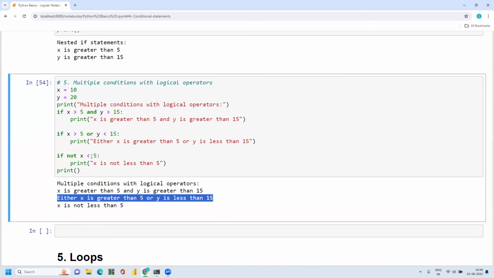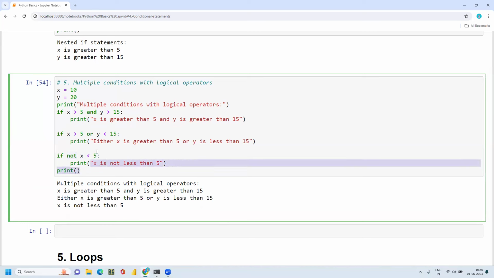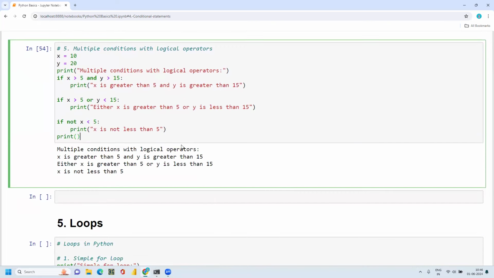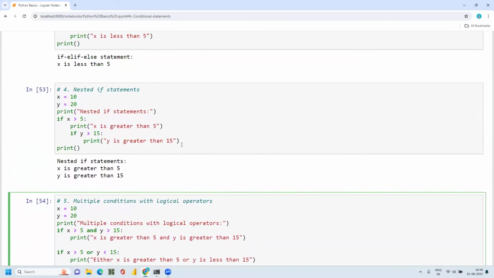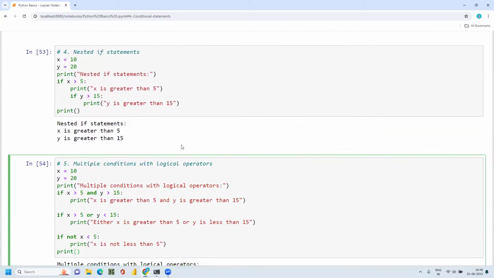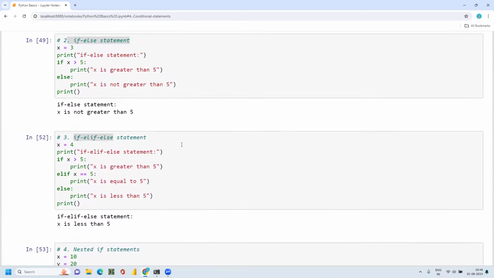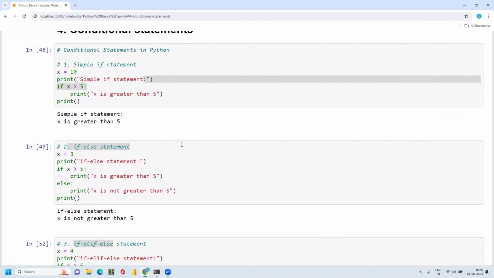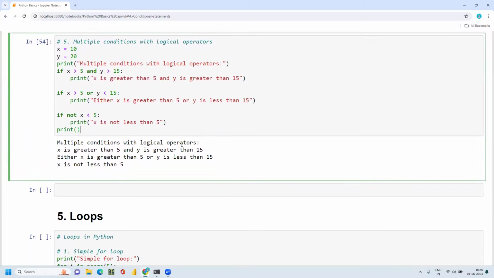And the third statement is incorrect because 10 is not less than 5. But now when I'm using a not operator, if it is incorrect, then it will print the opposite of this equation. So that is where you can use multiple conditions with operators. So this is about if else condition, nested if else condition. It will be very useful. I hope it is clear with all these simple example cases.